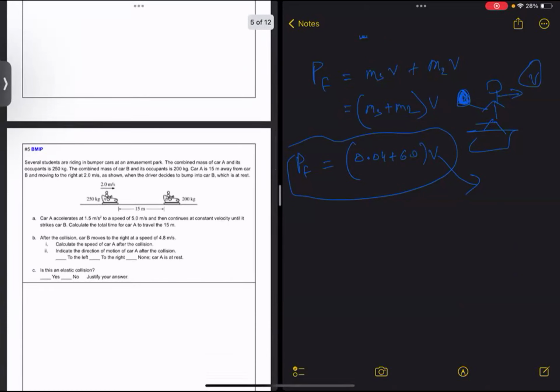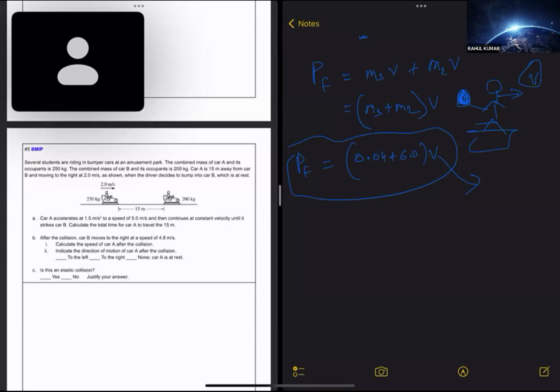One more thing, I will recommend what to do. If you have taken one class now, try to take another class on the next day or the day after. Because if you give a lot of gap between the classes, then you will forget the things which I am teaching in the class. That's why don't create a big gap between the classes.